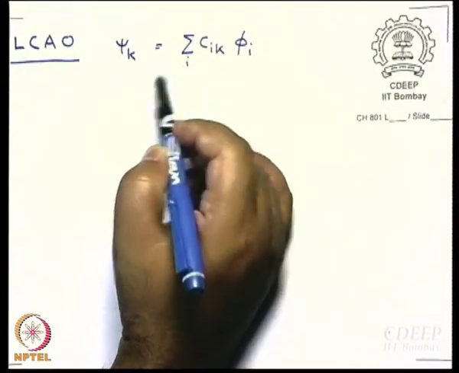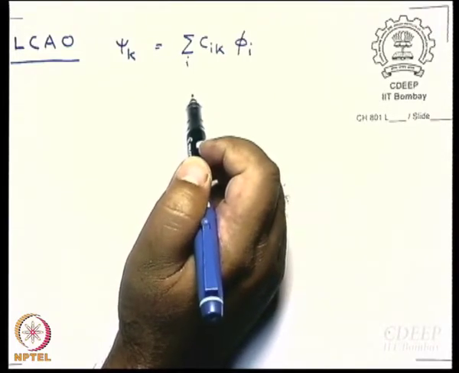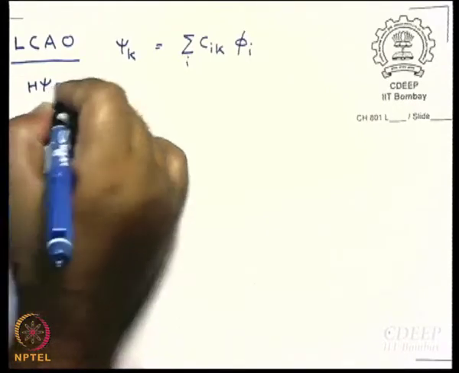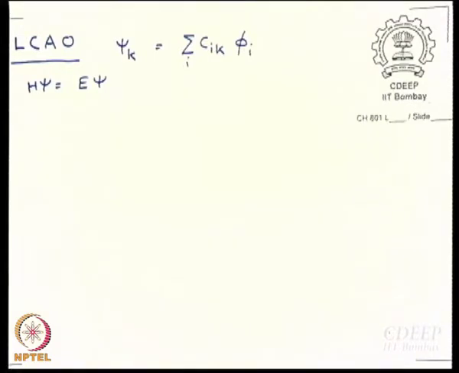The molecular orbital is a linear sum of the atomic orbitals. If you have a wave function, what is the next step? The next step is to write the Schrodinger equation, in its simplest form. What is the Schrodinger equation? H psi equals E psi. But now the problem is we know that we cannot solve this equation. So, what we try to do is manipulate this equation and see if we can work around that problem and still find the values of energy.